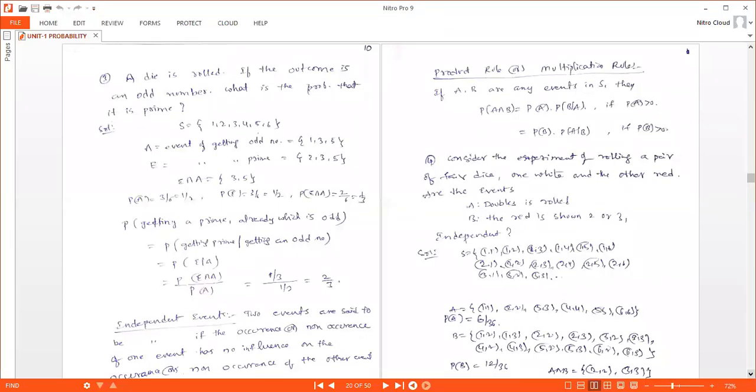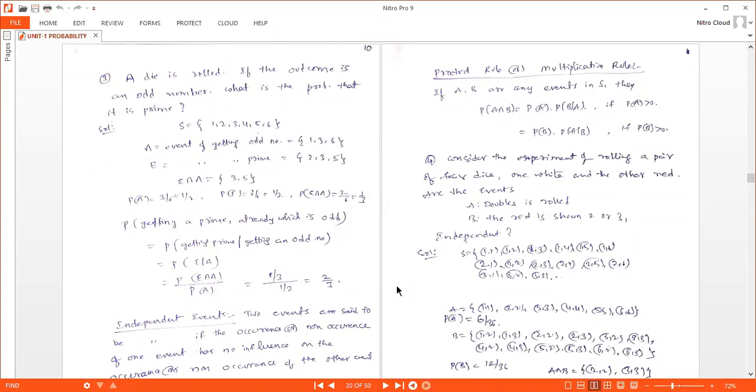Probability of getting a prime which is already odd. If the outcome is an odd number, here they are given as if the outcome is an odd number, right? So you have to consider it that it should be an odd number, right? So probability of getting a prime as well as it should be an odd number.